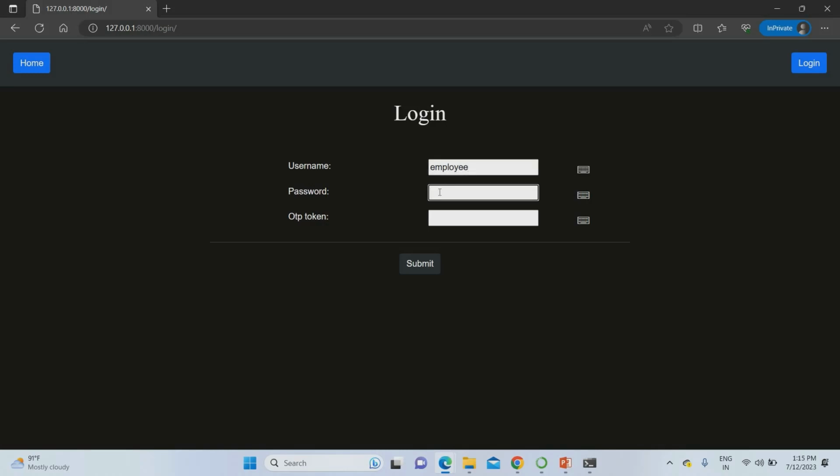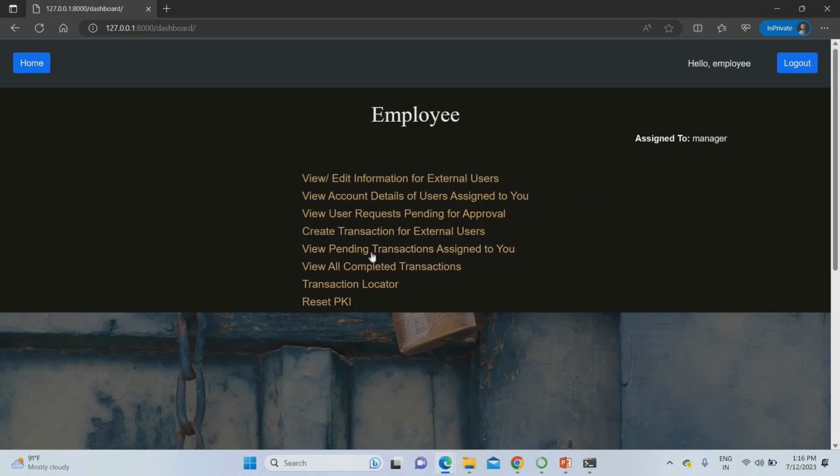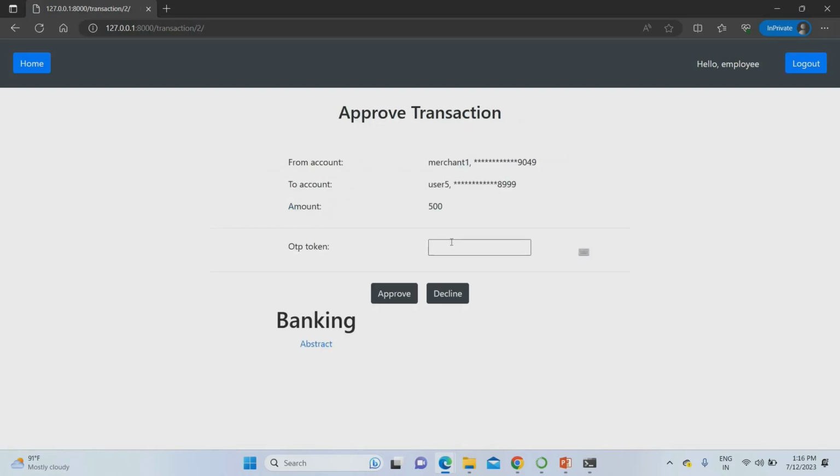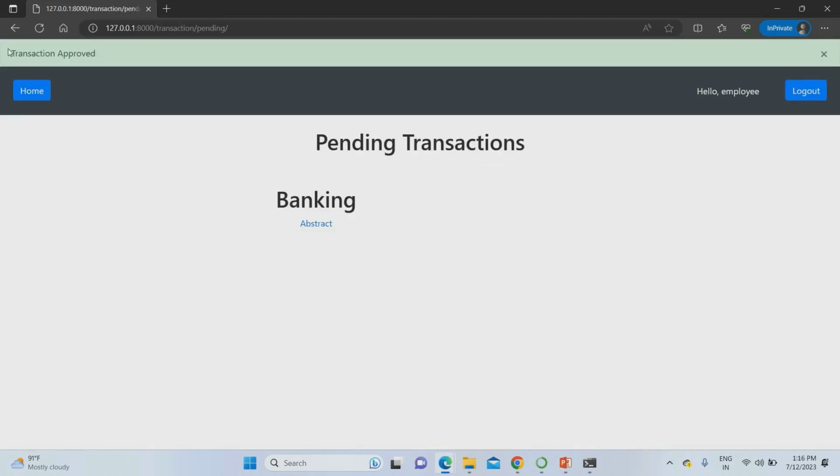Now just go to the employee, username for the employee, OTP for the employee. Just click, then pending transaction, created things, then give the OTP again, 093292. This is the OTP for the employee. So I'm giving the correct OTP. It processes the things. Transaction approved. Your transaction has been approved.